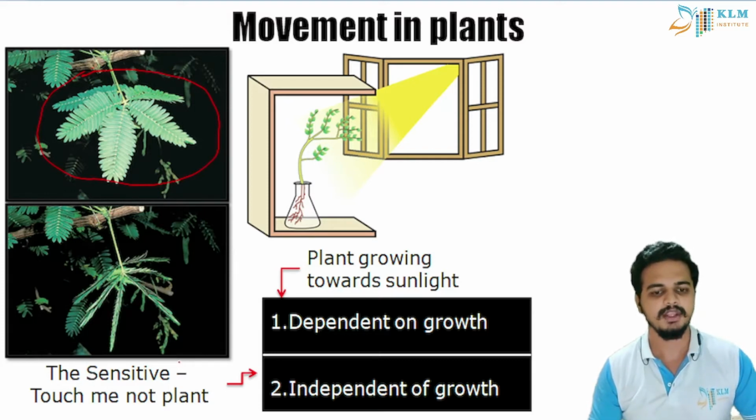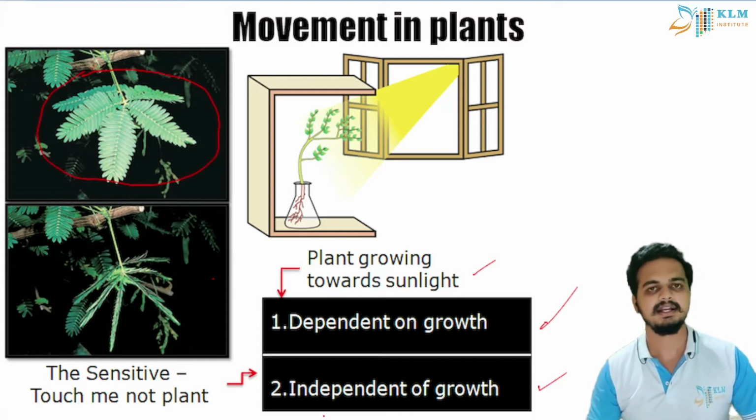Also, you can see a plant grows only towards the sunlight. The portion of a plant, that is the stem and leaves, tends to move towards the sunlight. Why is this? I will show a video of this one too. First, let us classify these two. One movement is dependent on growth. That is, a plant moving towards sunlight is dependent on growth, and the touch me not plant responding to the stimulus and closing its leaves is independent of growth.